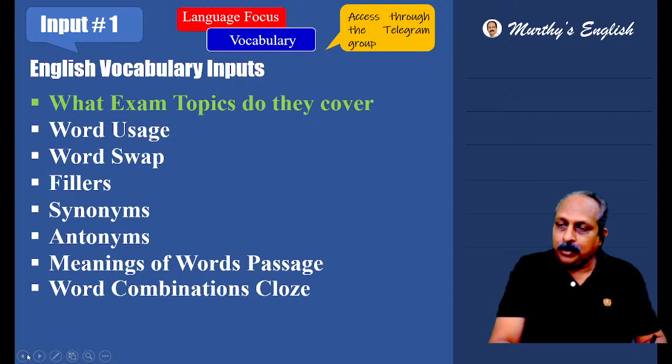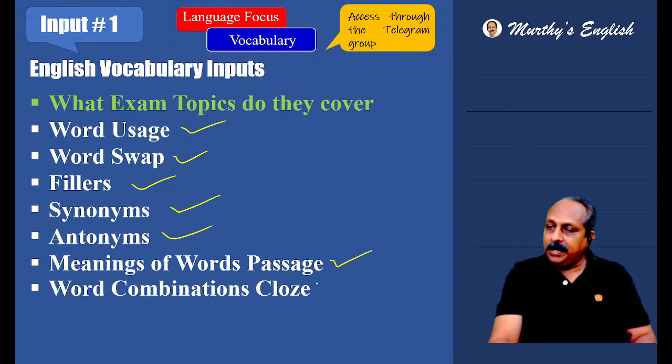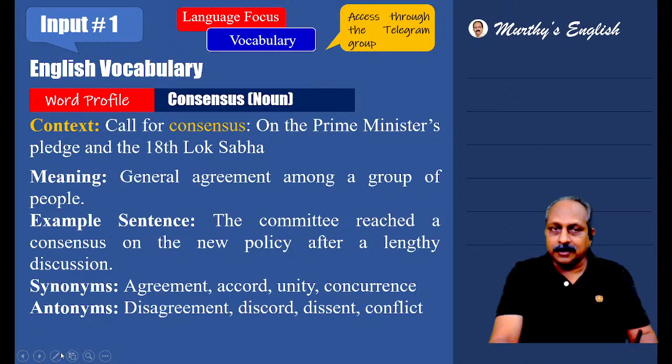Let us go to input one. What is input one? Editorial and effective vocabulary. And where does it help? Every day when you get a lot of effective words, you should ask the question, where do they help? Exam topics: word usage, word swap, fillers, synonyms, antonyms, meanings of words based on the context in the passage, word combinations, close test. You can handle all these effortlessly, with a lot of ease.